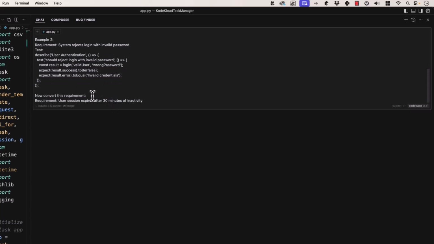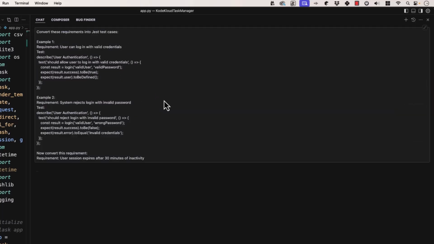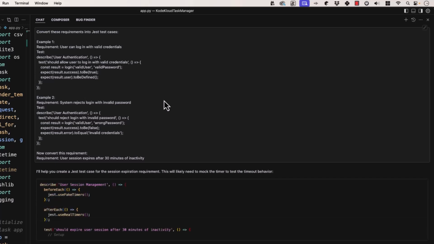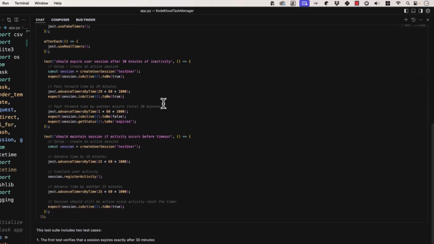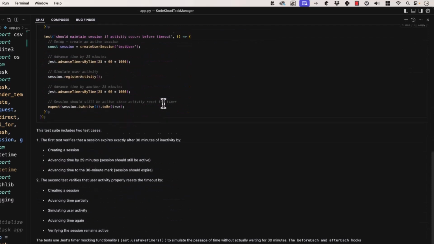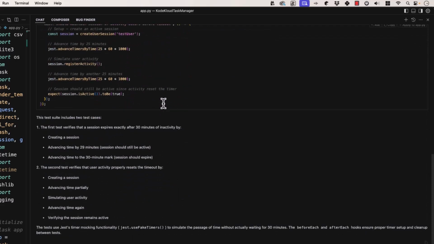Now, when we've given it 2 examples, it can take everything that's in common between these 2, take all the patterns and just assume this is how we do things. Now convert this requirement: user session expires after 30 minutes of inactivity. Now I'll close out the app.py and we'll just hit enter here. I'll help you create a just case. And then it creates one much in the same style of what we gave it earlier.